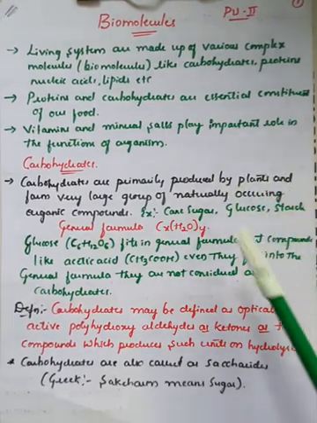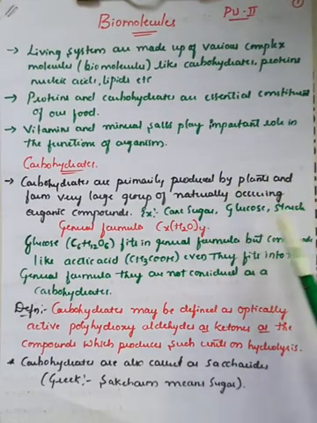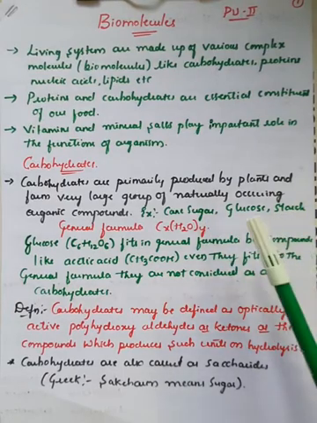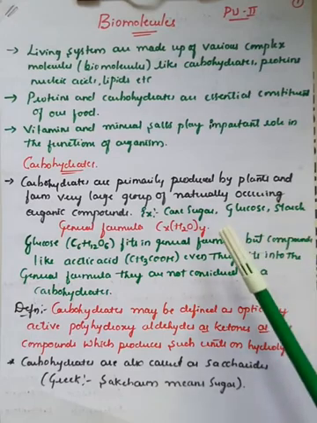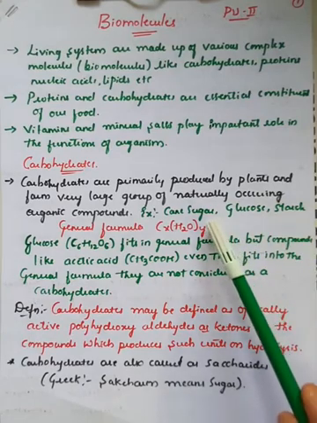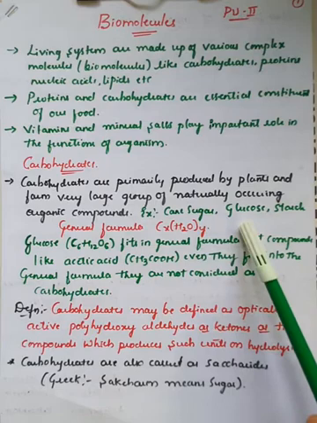Examples are cane sugar, glucose and starch, right? So these are the three important carbohydrates. These are the general carbohydrates which you can observe in plants or in dietary sources, that is cane sugar, glucose and starch, right?